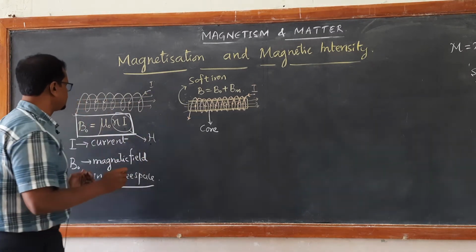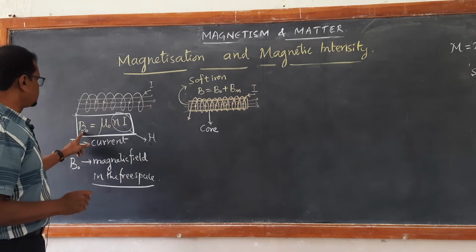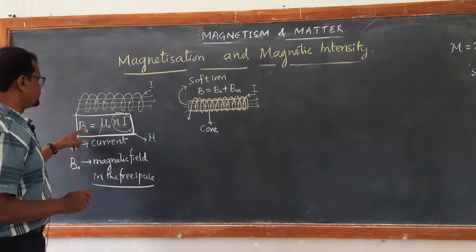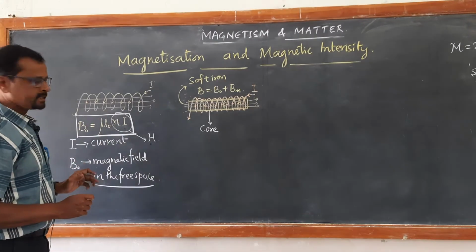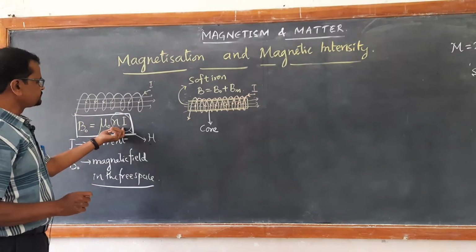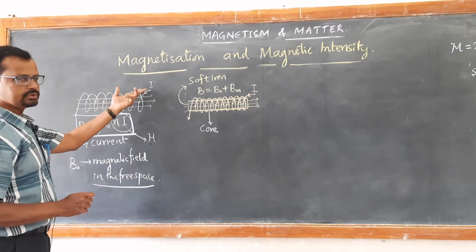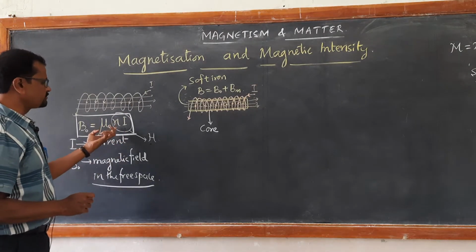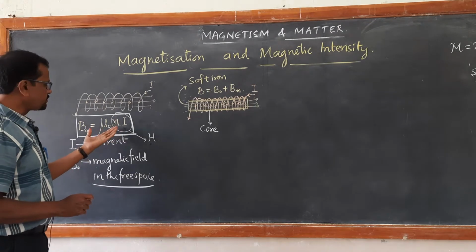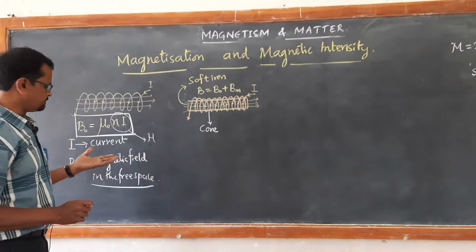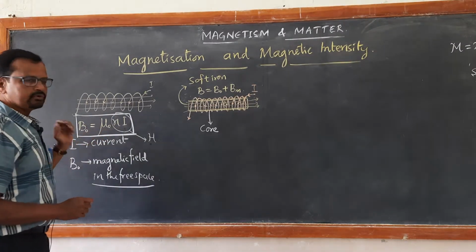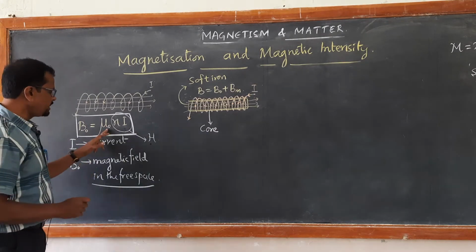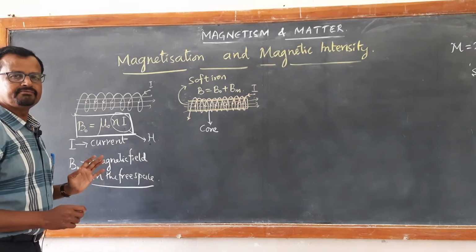This is what we have learned. Here the magnetic field B naught equals mu naught n I. This nI is the external factor, due to the current and the number of turns per unit length. The closer the turns, the higher the number of turns per unit length and the larger the magnetic field. Mu naught is the permeability of free space.